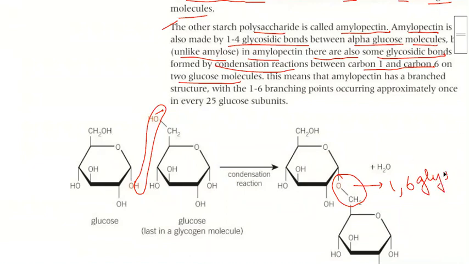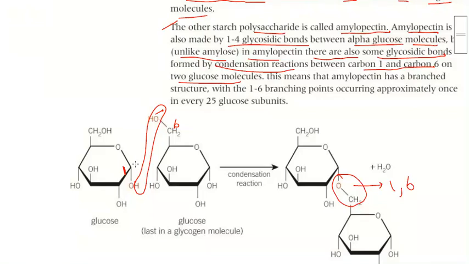This is the first carbon, and this is the sixth carbon. The sixth carbon OH is getting attached with the first carbon H, and they are forming a bond known as a 1,6 glycosidic bond.